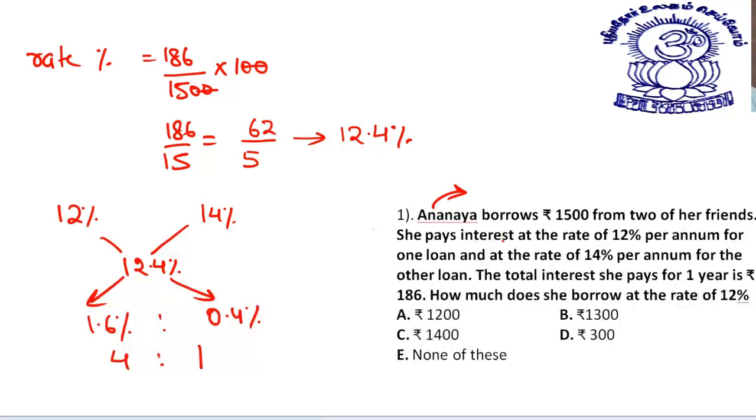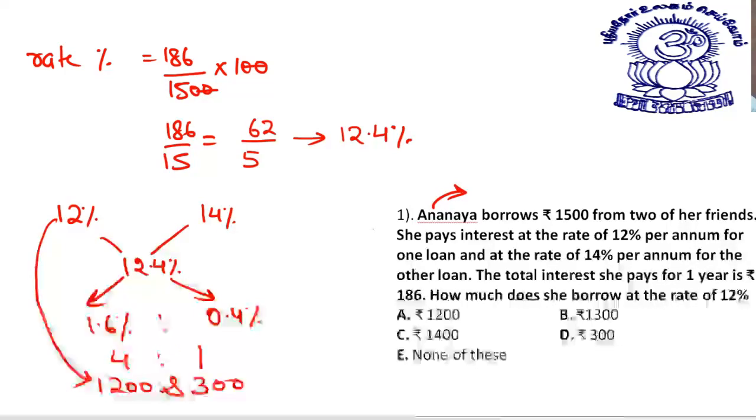If I need to divide this 1,500 into 4 is to 1, I'll say 1,200 and 300. We are asked how much does she borrow at the rate of 12%? So at the rate of 12%, she borrows 1,200 rupees. I hope this is easily understood by all of you. Yes, it must be. So I should be moving to the next one now.